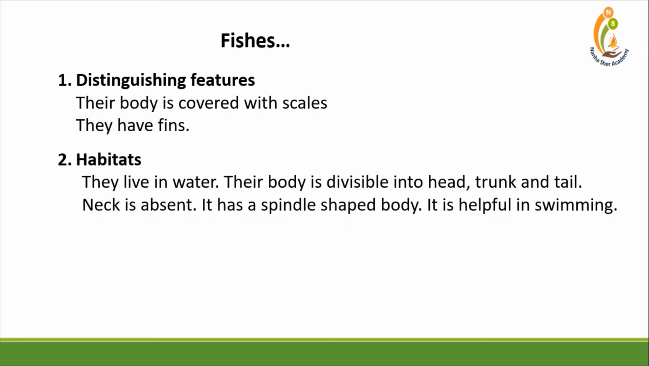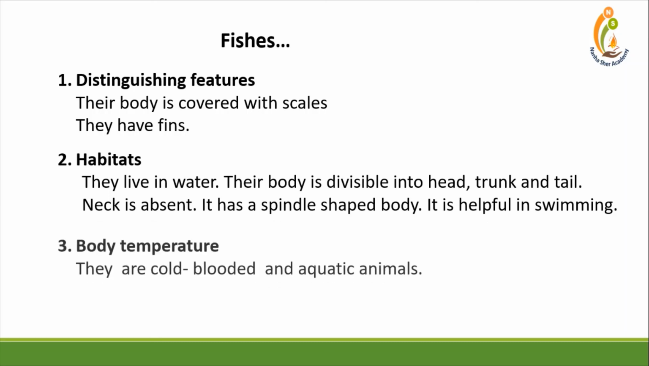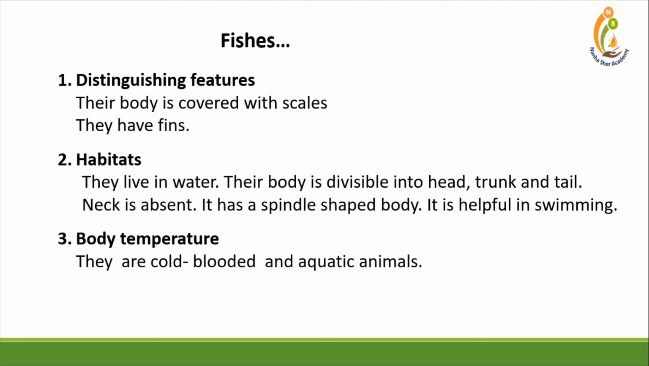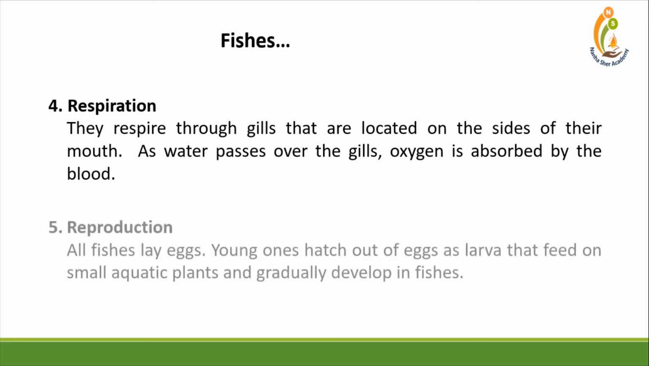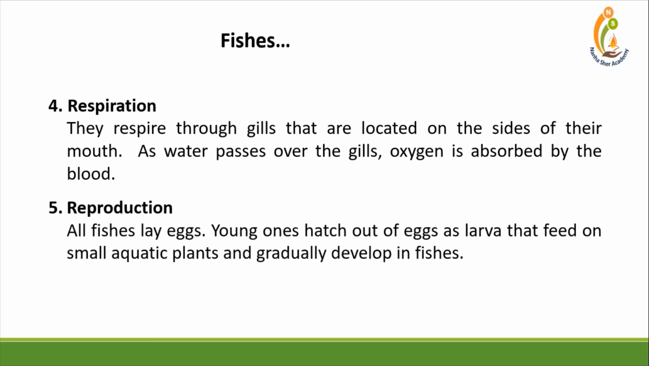Their body is divisible into head, trunk, and tail. Neck is absent. It has a spindle-shaped body. It is helpful in swimming. Third feature is body temperature. Fishes are cold-blooded and aquatic animals. Fourth feature is respiration. Fishes respire through gills that are located on the sides of their mouth. As water passes over the gills, oxygen is absorbed by the blood. Fifth feature is reproduction. All fishes lay eggs. Young ones hatch out of eggs as larvae that feed on small aquatic plants and gradually develop into fishes.